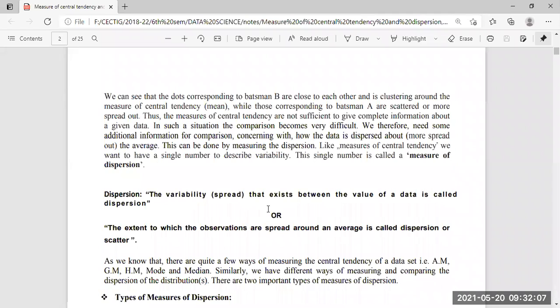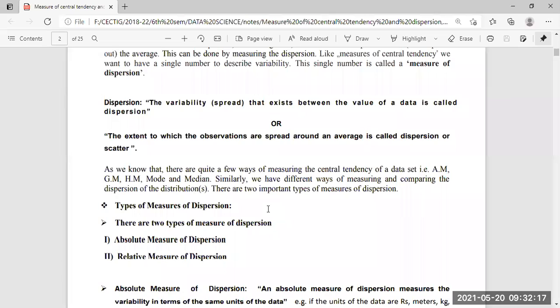So these are the ways by which we can do this dispersion, as opposed to measuring the central tendency. The central tendency is measured by the mean, the median, and so on. There are two types of measures of dispersion: the absolute measure of dispersion and the relative measure of dispersion. So two methods are there, absolute measure of dispersion and relative measure of dispersion.